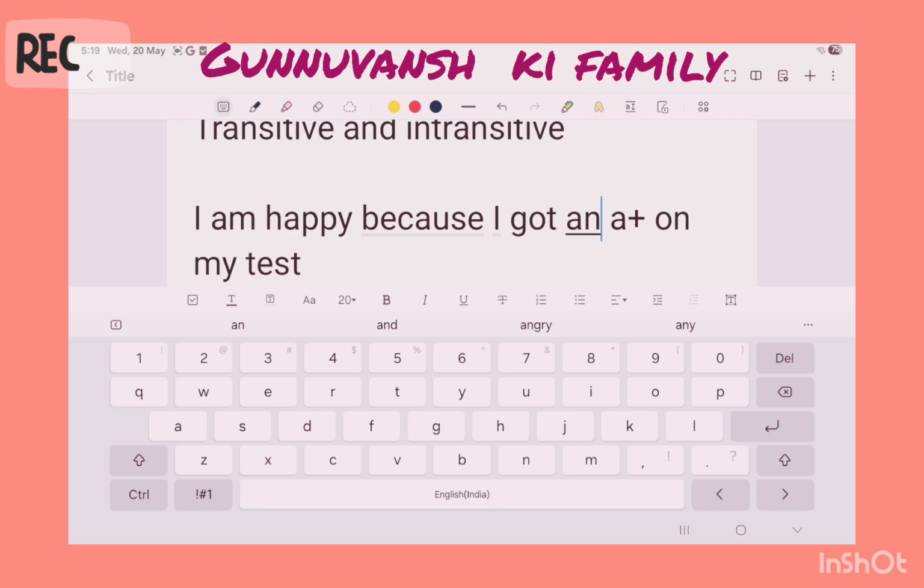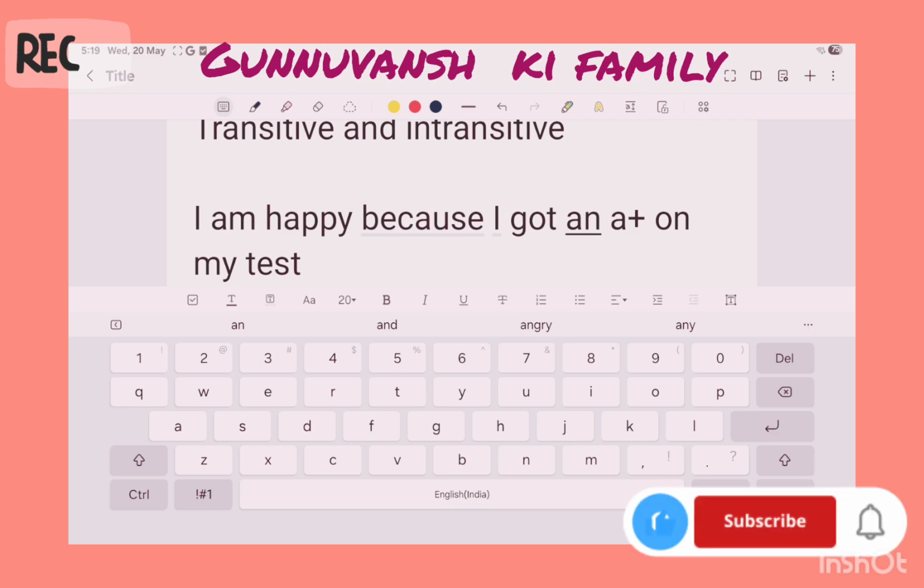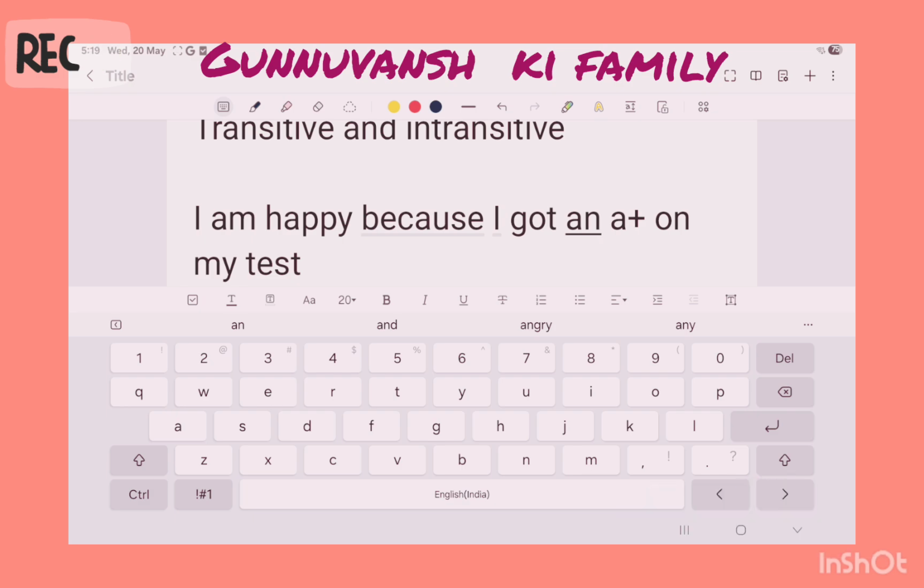So how come it is a transitive sentence and why isn't it an intransitive sentence? Well, your question's answer is right here with me. Let me explain why this is a transitive sentence but not an intransitive sentence. So, transitive means there is an object that is able to get the action.